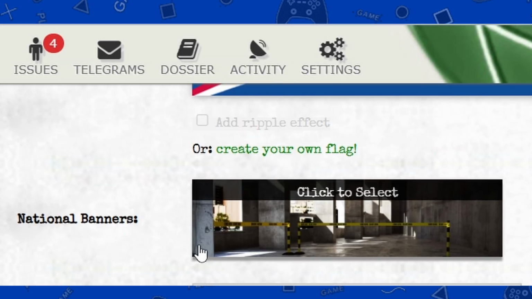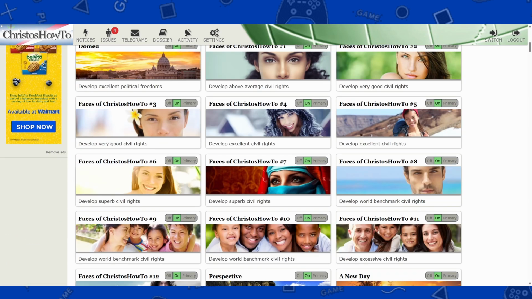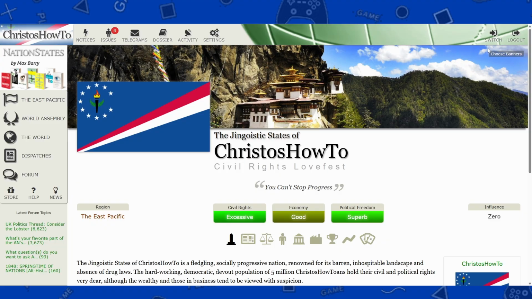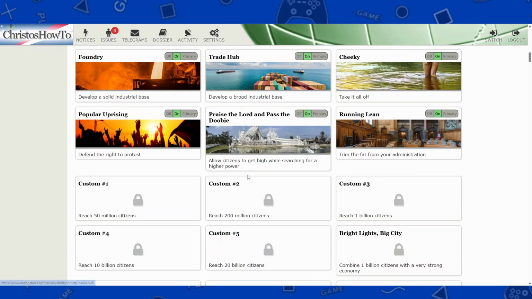So next up we have national banner. You can click right here, or you can click up here on the front page of your nation, and you can turn on or off what banners you want to show up. Banners happen when you reach a certain criteria.